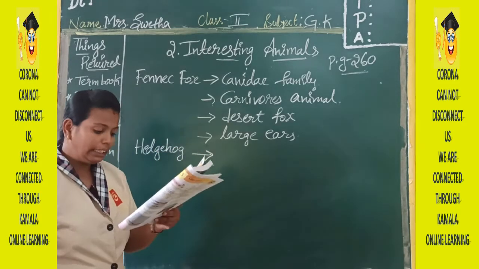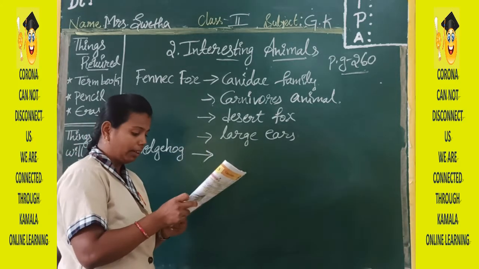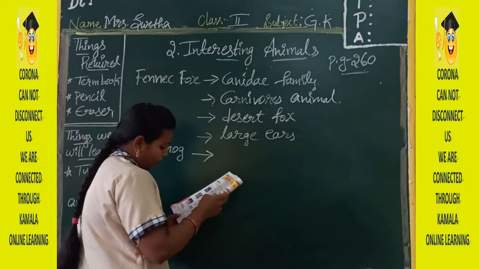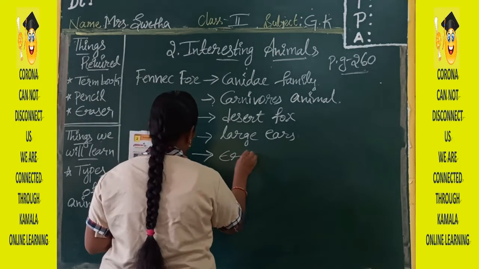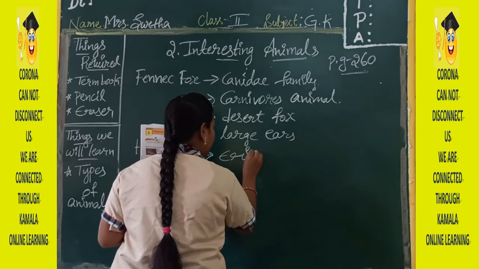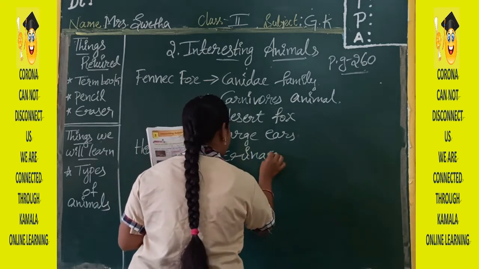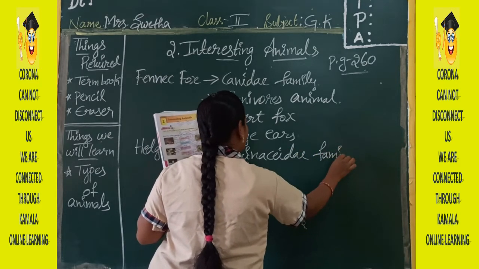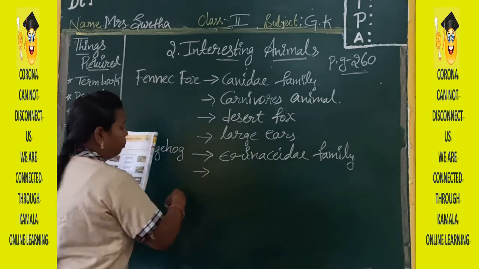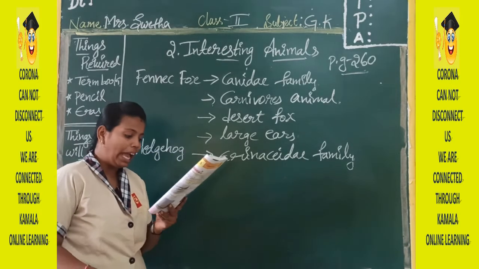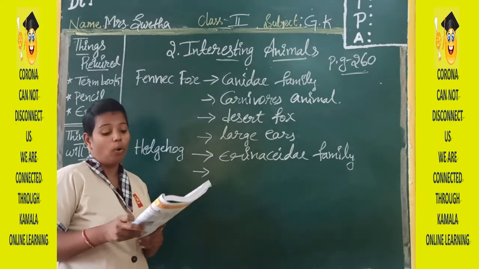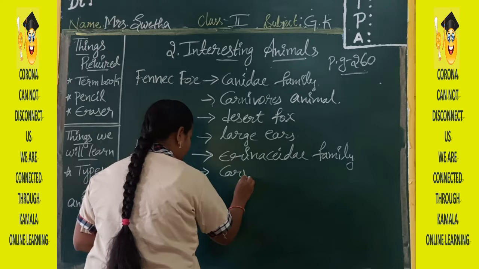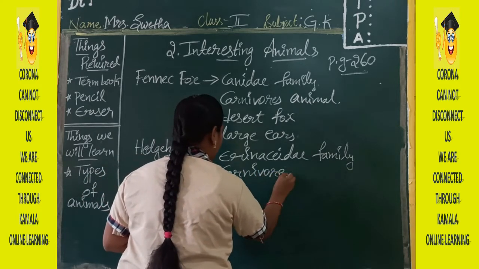This hedgehog belongs to Erinaceidae family, and it is also a carnivorous animal.